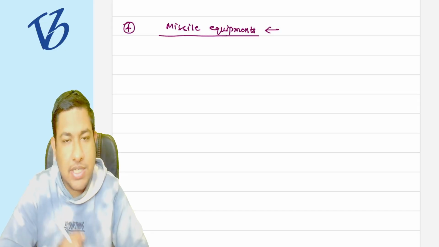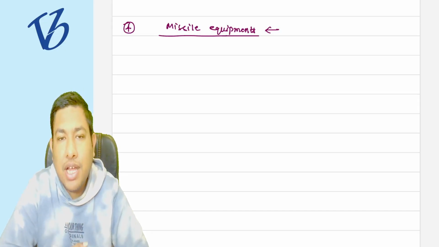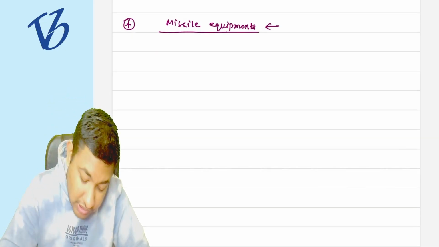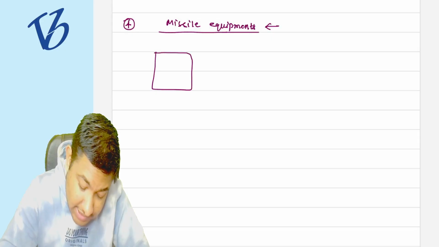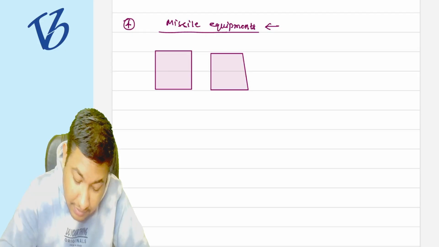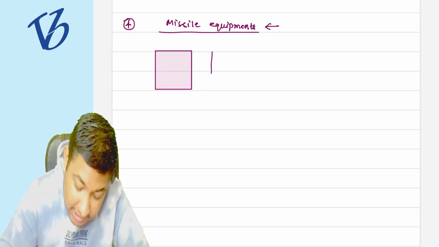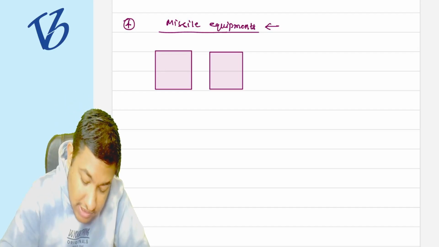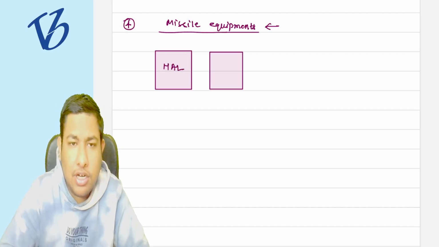Understood? It is very much clear that everyone cannot import missile equipment. So for this purpose there are certain entities who do this kind of business, which the government has allowed to do the business. Suppose there is HAL, Hindustan Aeronautics Limited.